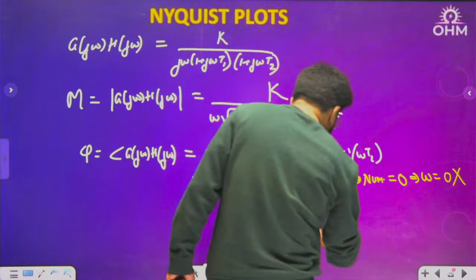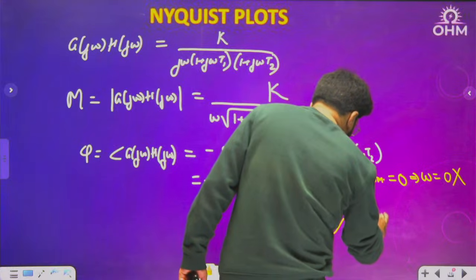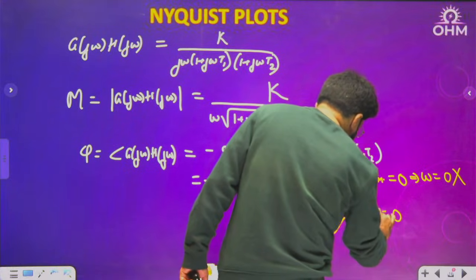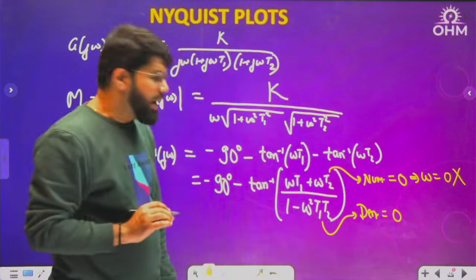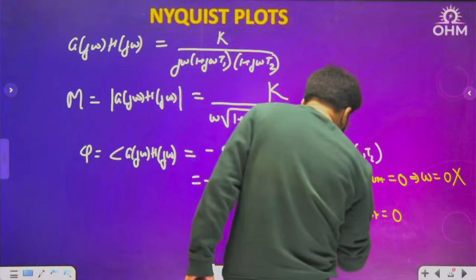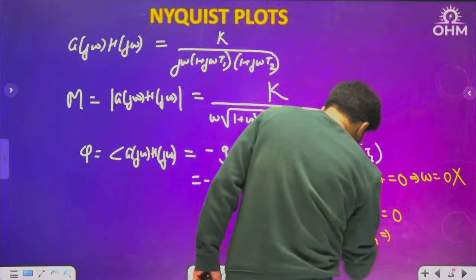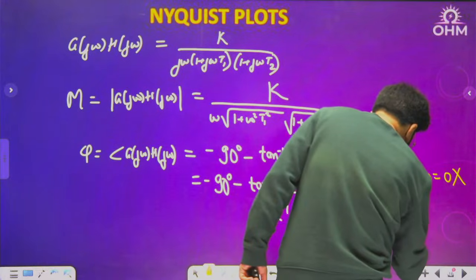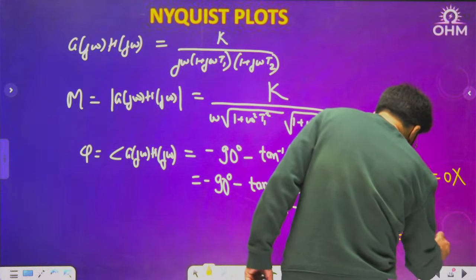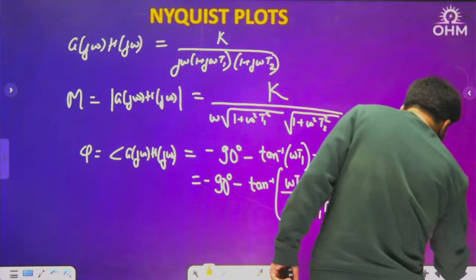Now try the denominator equal to 0. If you try denominator equal to 0, that means 1 minus omega squared t1 t2 equals 0. So you get the value of omega, that will be omega c, equal to 1 upon root t1 t2.